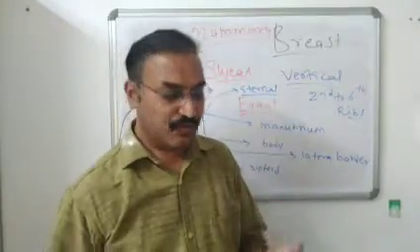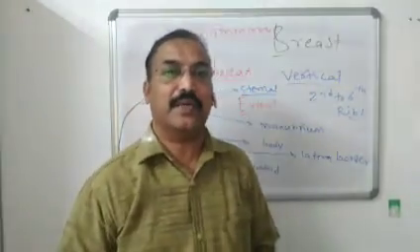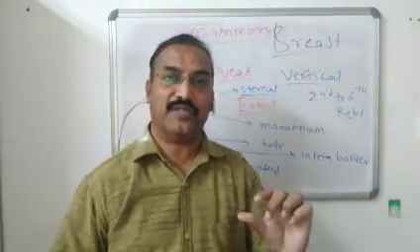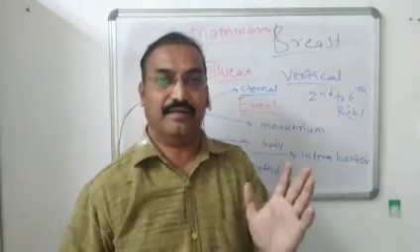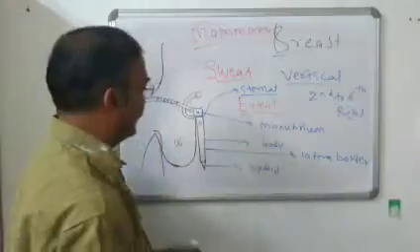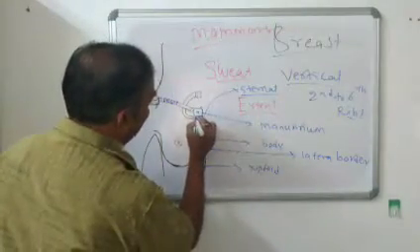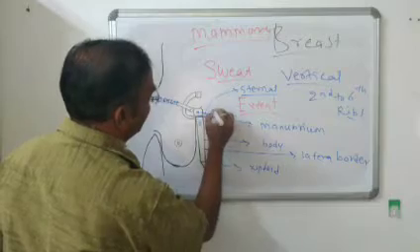Sternal angle. So what is sternal angle? It is an angle present between the manubrium sterni and the body of the sternum. It is a very small angle. The sternal angle gives attachment to the second rib. So यहाँ क्या होता है? यहाँ second rib attach होता है.